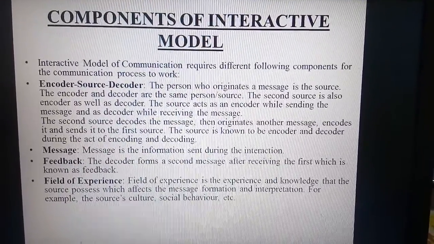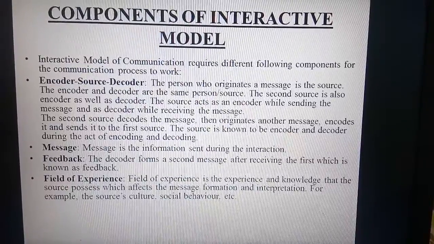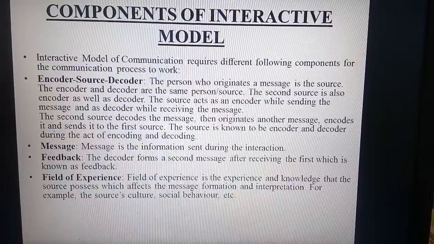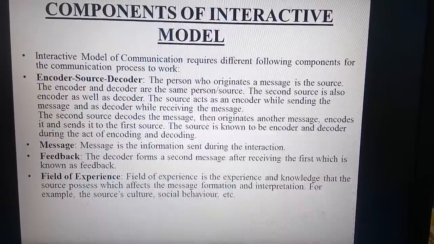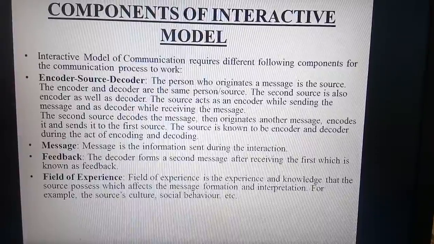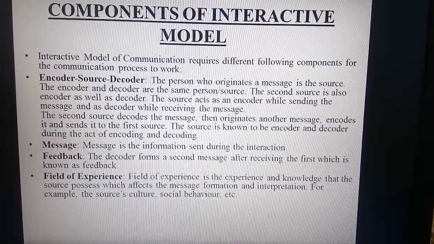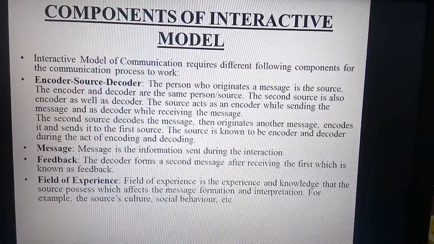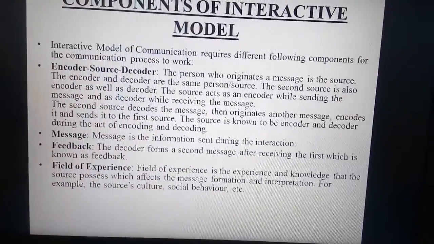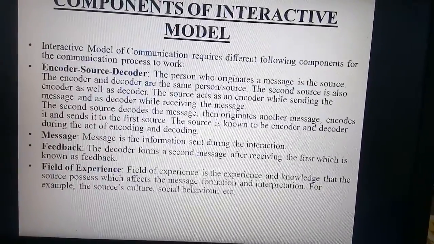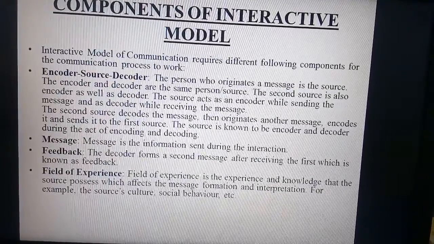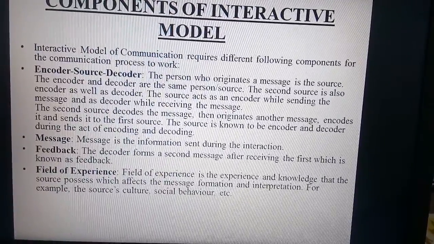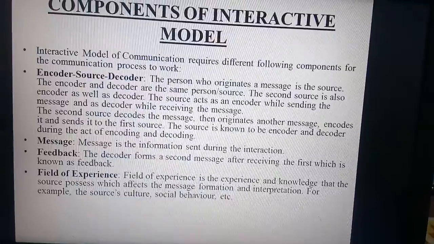The next one is message. Message is the piece of information during the interaction. Then comes the feedback, which the decoder sends; it forms a second message after receiving the first, and is known as feedback. And then comes the field of experience. Field of experience is the experience and knowledge that the source possesses, which affects the message formation and interpretation. For example, the source's culture, behavior, social behavior, etc.